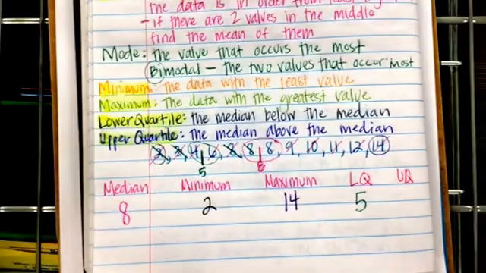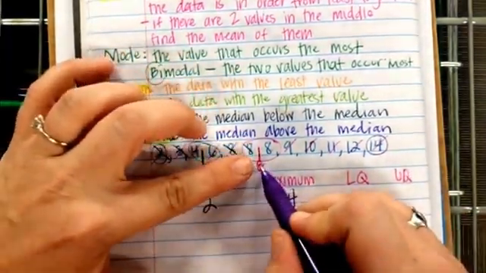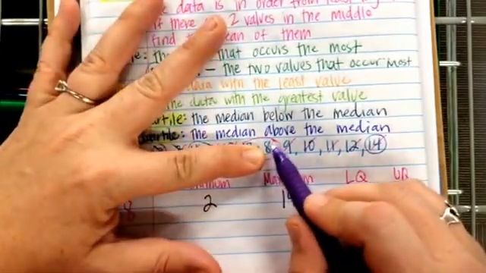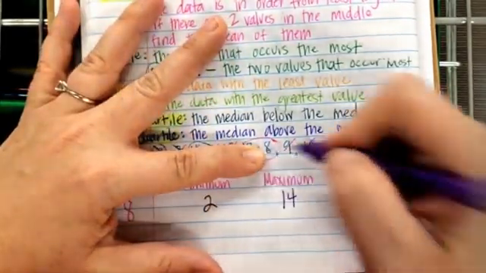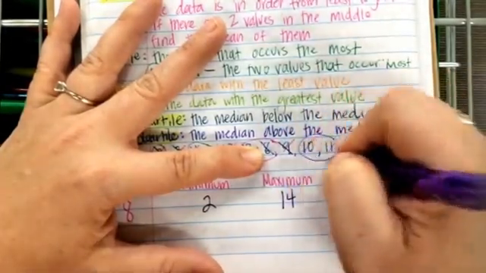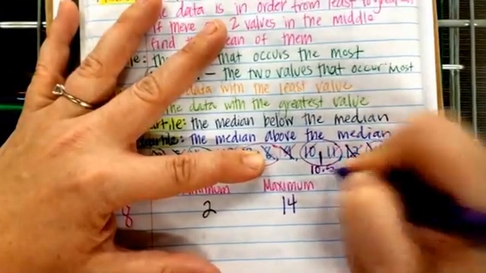And then I'm going to do the same thing with my upper quartile. I'm going to look at above the median. The median is this middle value 8 that I found, so I cover up everything else. So this 8 is included when I count off. 1, 2, 3, 4. I've got 2 in the middle, so in the middle of them is 10.5.